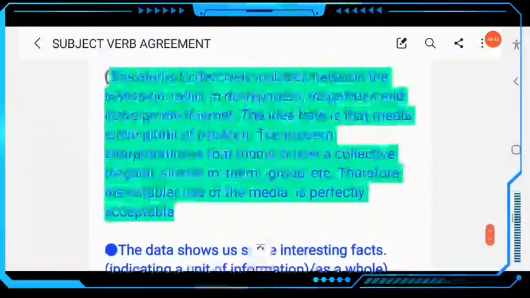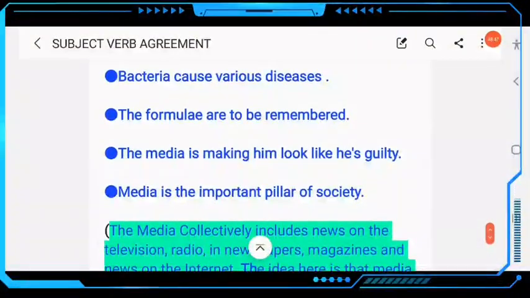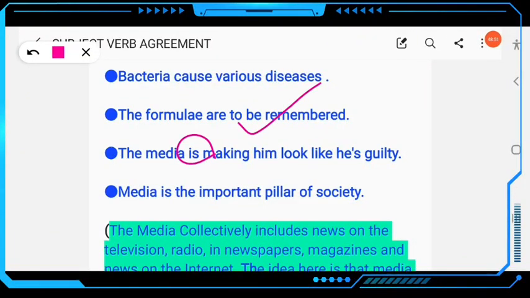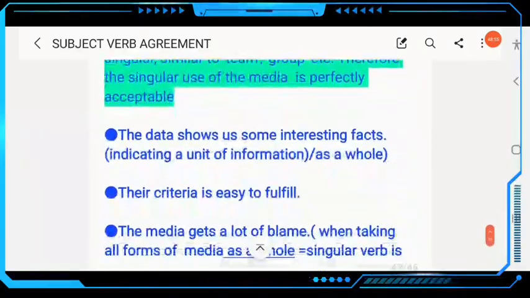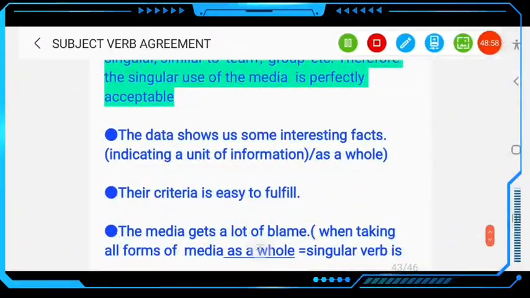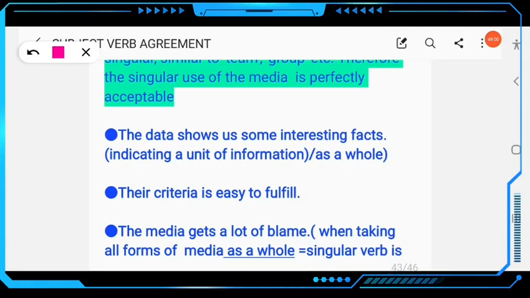Is. So here the media is making. Media is the important pillar of society. The next example here, the data shows us some interesting fact. Data is plural, but it can be used as singular when we are talking about a unit of information as a whole. The data shows. Nowadays data is also used as singular. Their criteria is to fulfill.